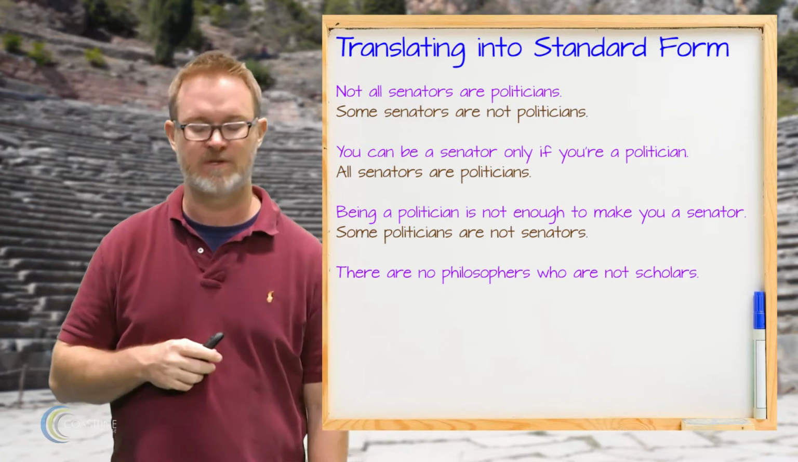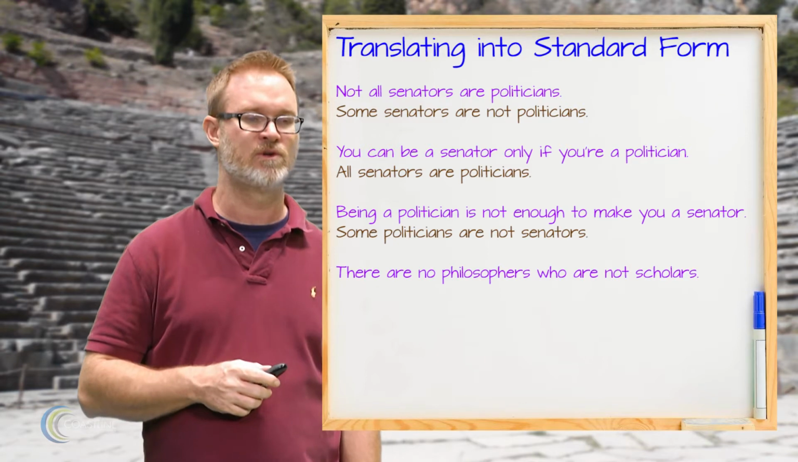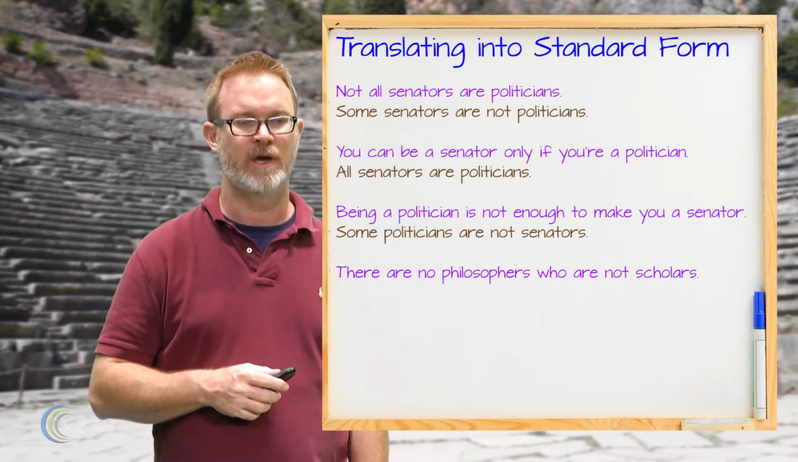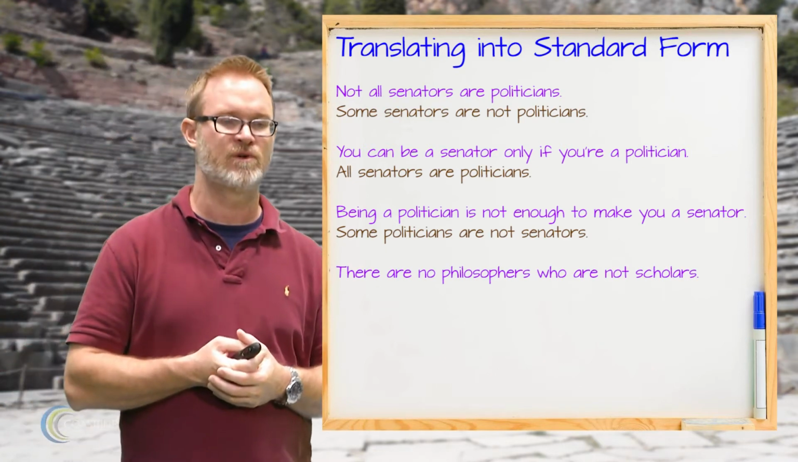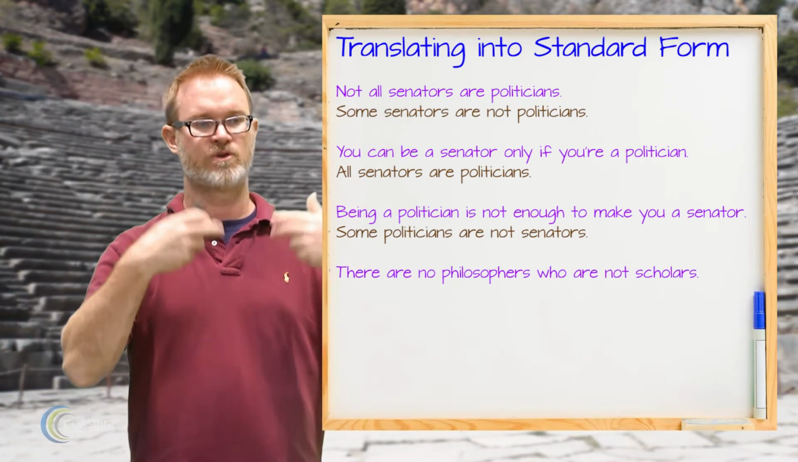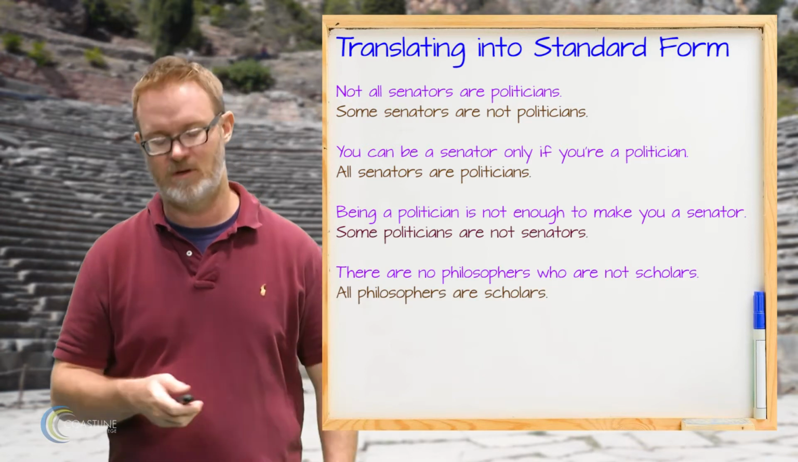The last example for this slide here, we have, there are no philosophers who are not scholars, okay? And so again, you have that kind of double negative going on, no philosophers, not scholars, right? So it's going to translate into an A claim, which is all philosophers are scholars, all right?